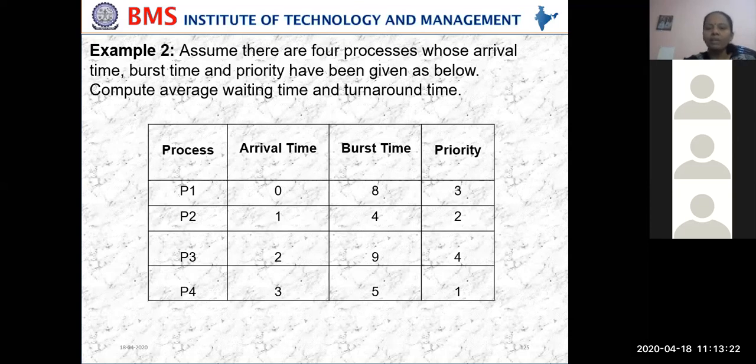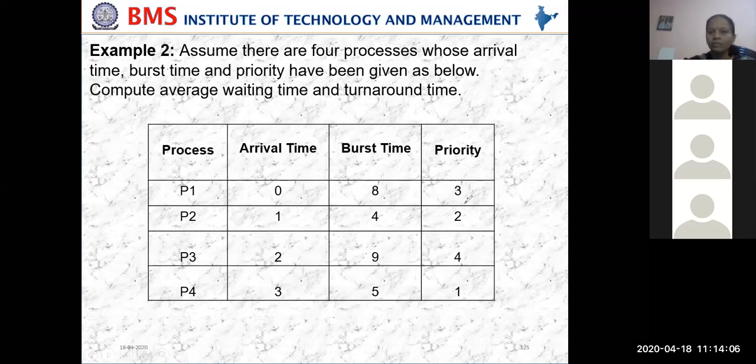Now P1 is executing. What do we have to compare? In shortest job first we compared the shortest job, but here we have to compare the priority. Which one has higher priority, 2 or 3? P2, because it has the higher priority. Then what do we have to do? Remove process P1 and push it back to the ready queue.